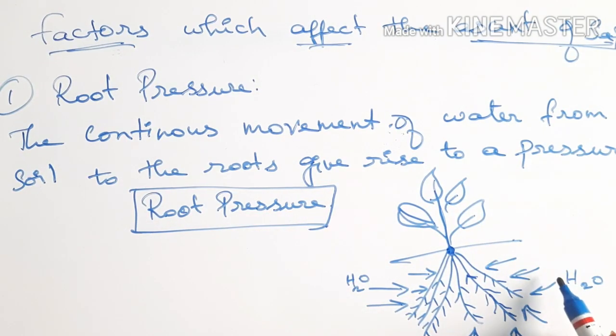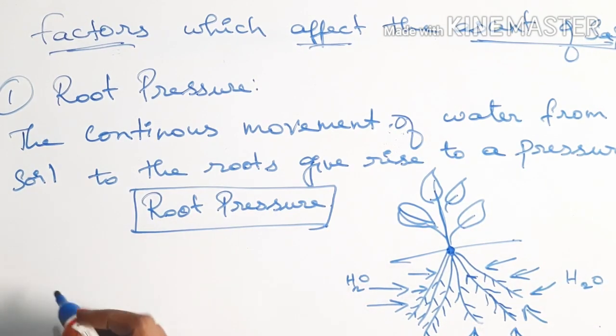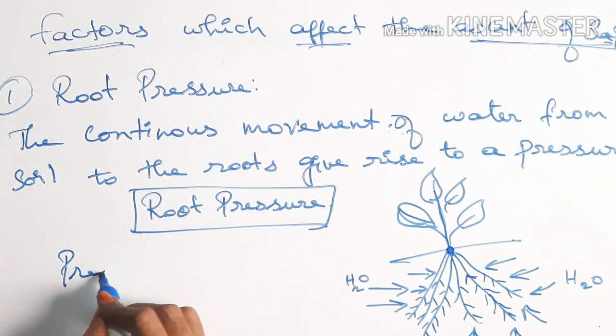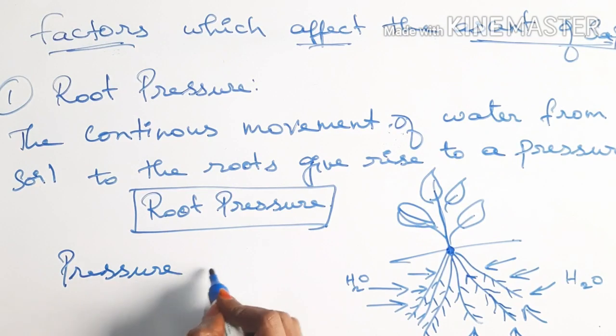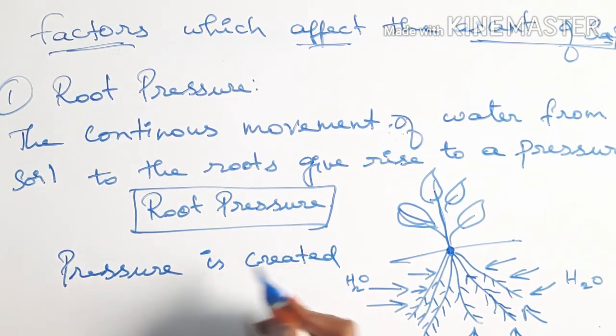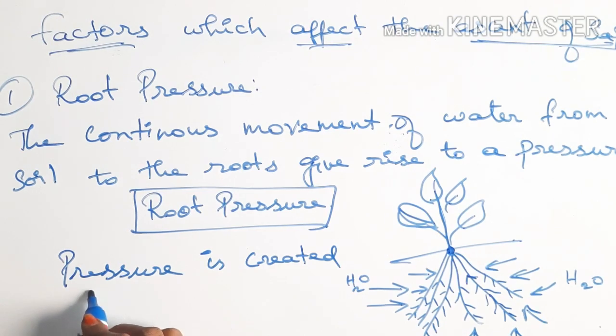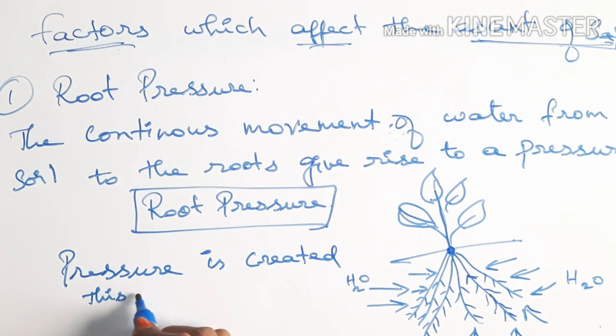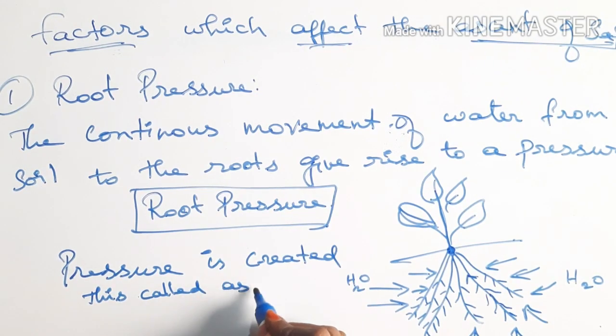So while these water molecules are moving towards the root tissue, a pressure is created. This pressure is called root pressure.